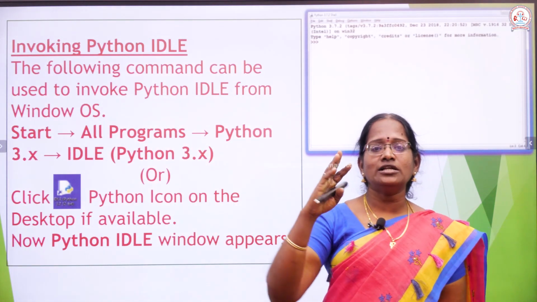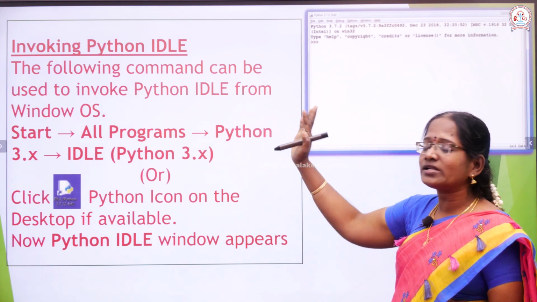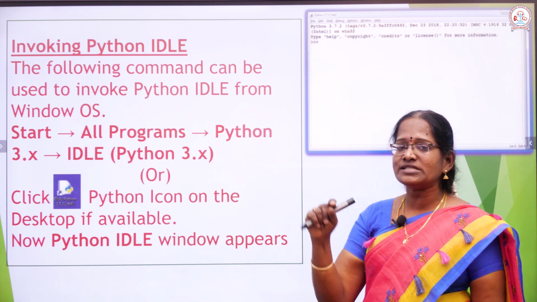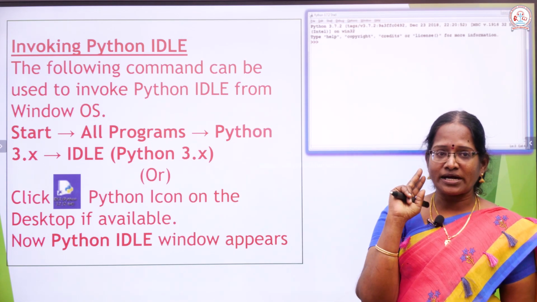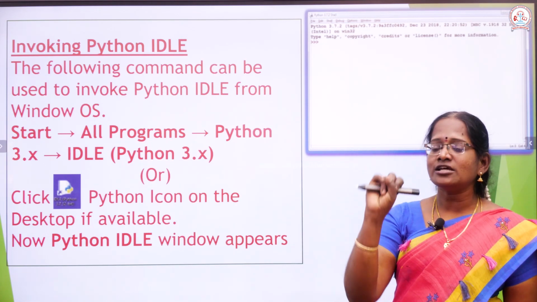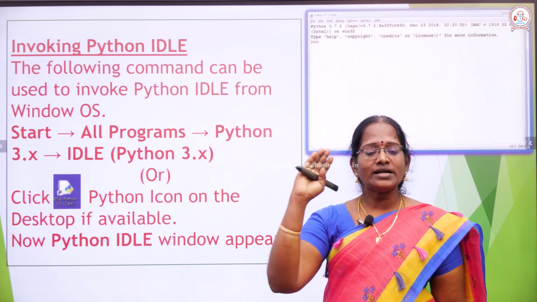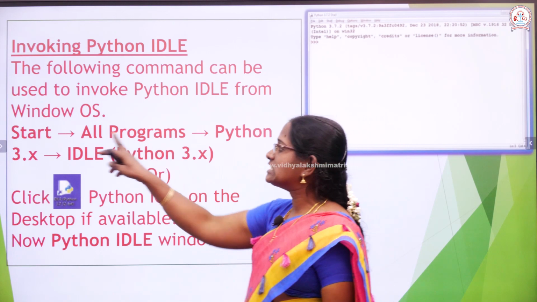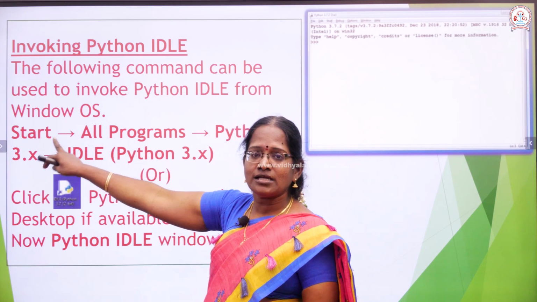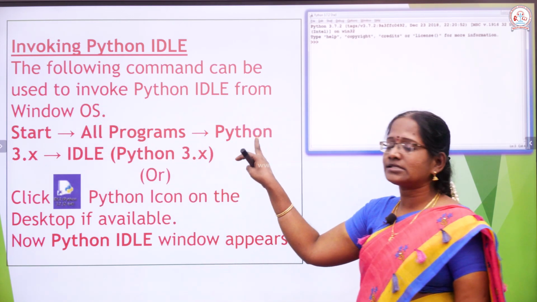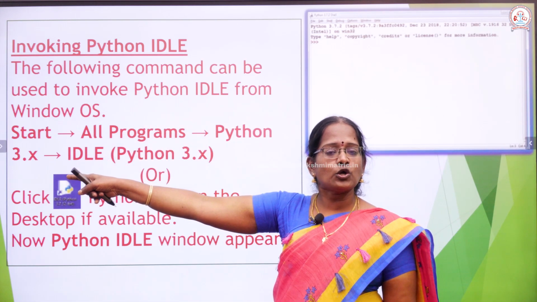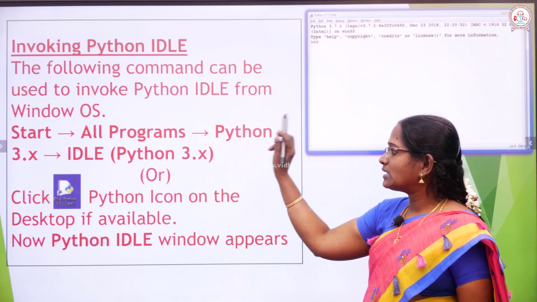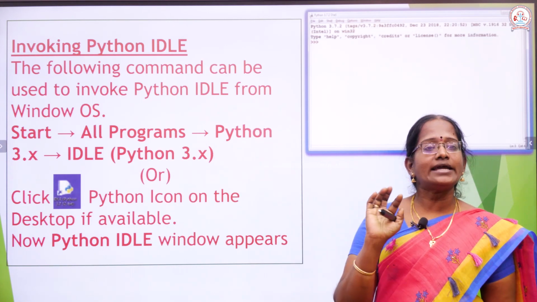So for example, if you want to open an interactive mode or any mode, keep two different commands in your mind. What are the two different commands? First, for any application you want to open, just give the command: start, all programs, Python, and automatically the version is displayed on your screen. Start, all programs, Python, then you choose the IDLE.